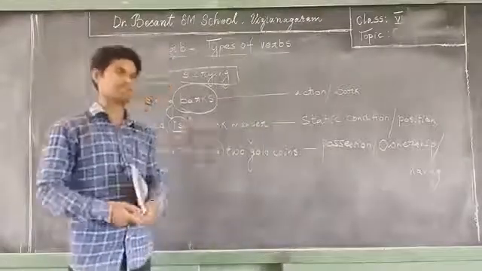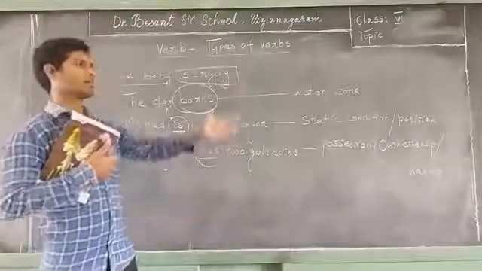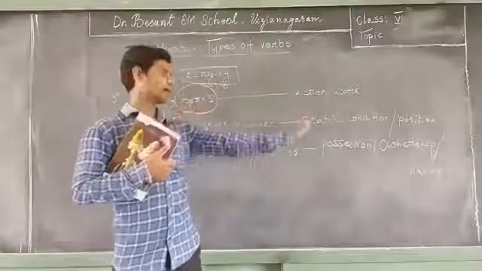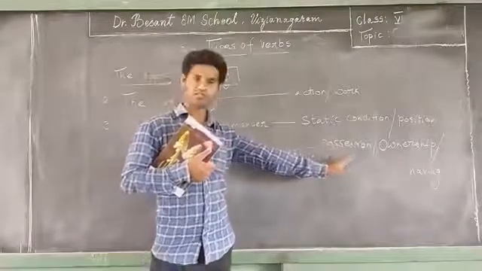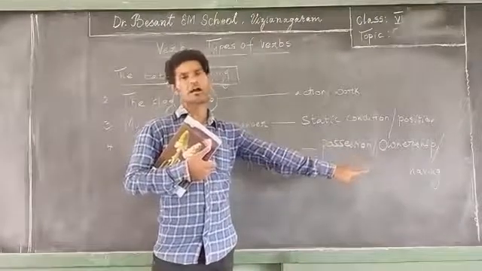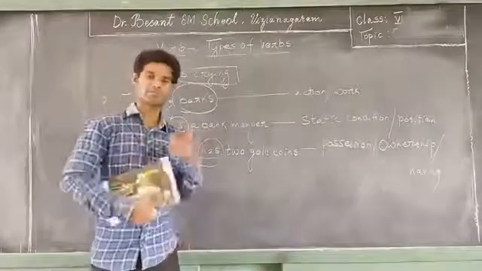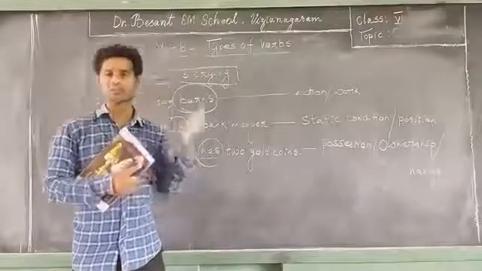So this is the way a verb may describe an action done by the subject, a static condition, as well as possession, ownership or having. So now my dear children, let me define once more what a verb is.